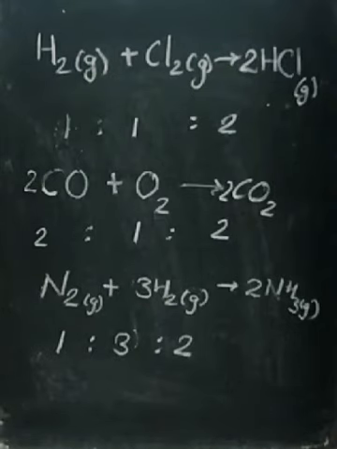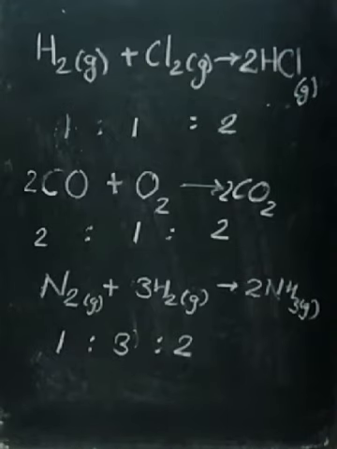When two gases react, they react in a simple ratio of their volume, and if the products are also gases, then the volume of the product also bears a simple ratio with the volumes of reactant gases.